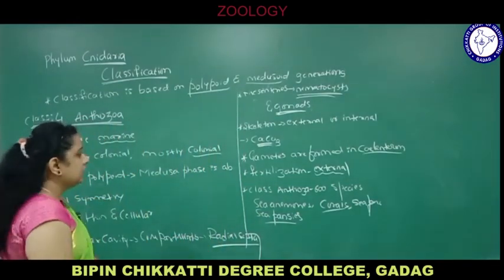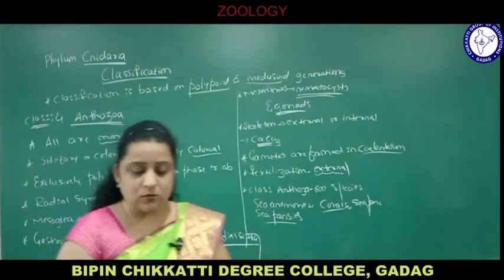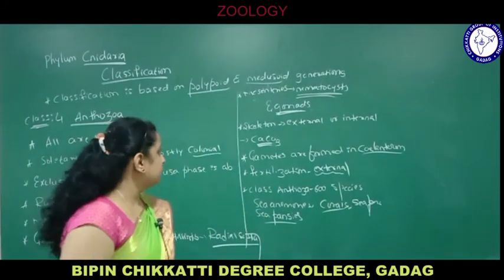Beautifully colored corals are there. These are examples of class Anthozoa.